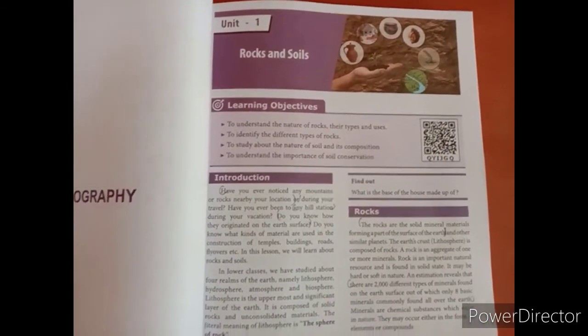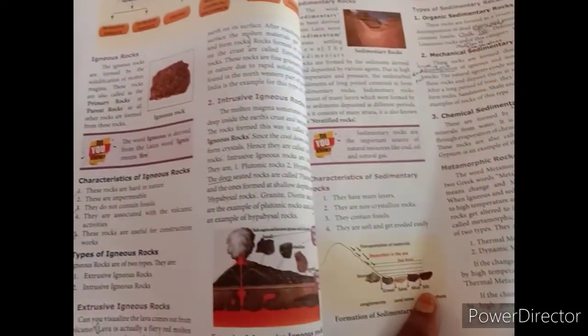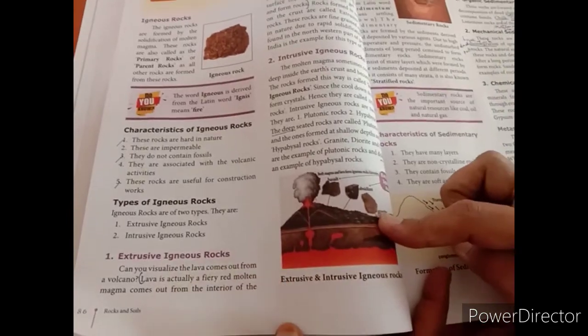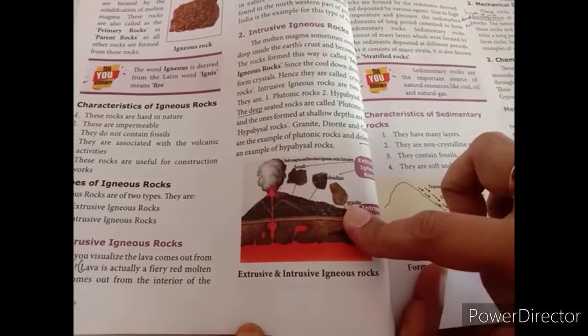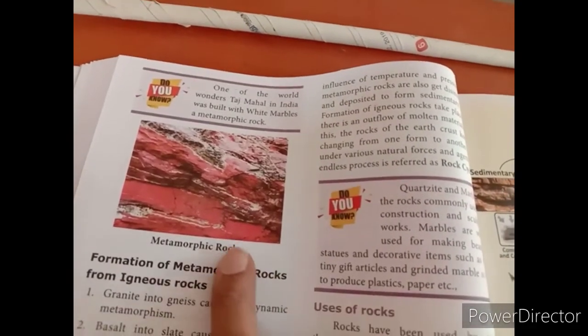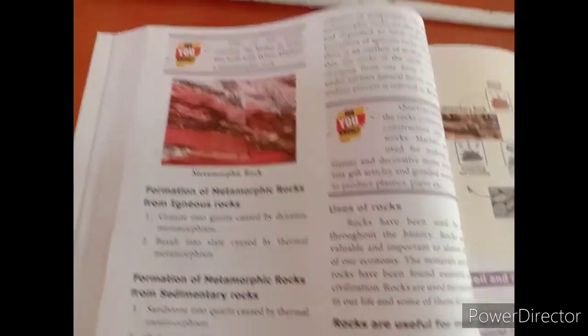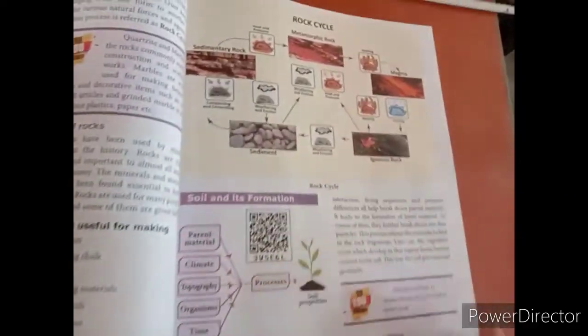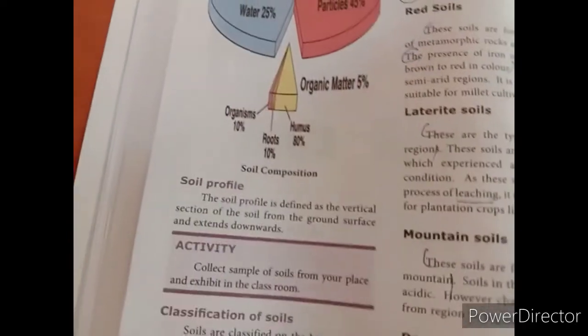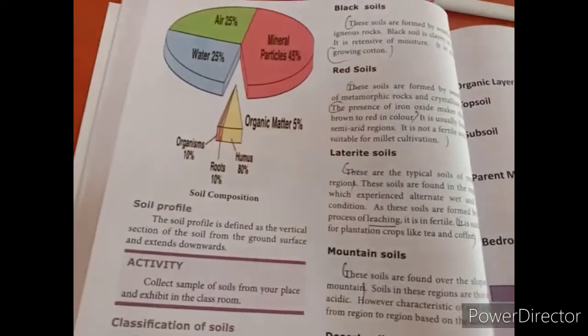We have completed the lesson. I gave the classification of rocks like igneous rocks and types of igneous rocks like extrusive and intrusive igneous rocks, sedimentary rocks and characteristics of sedimentary rocks, then metamorphic rocks, example the Taj Mahal, and rock cycles, soil classification and types of soils.